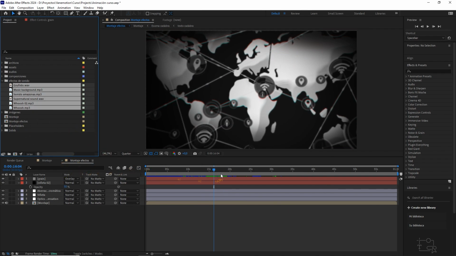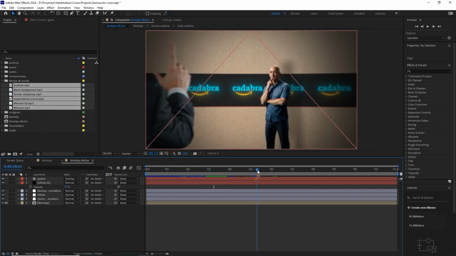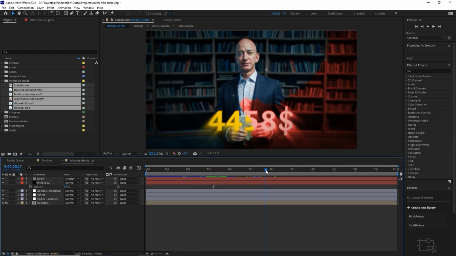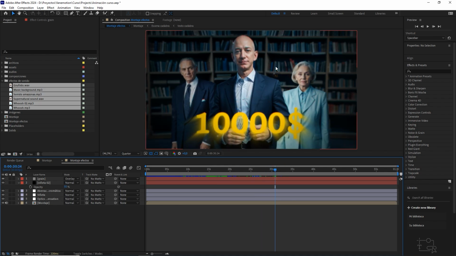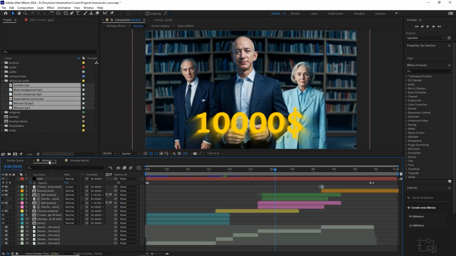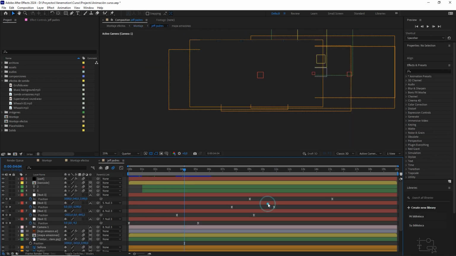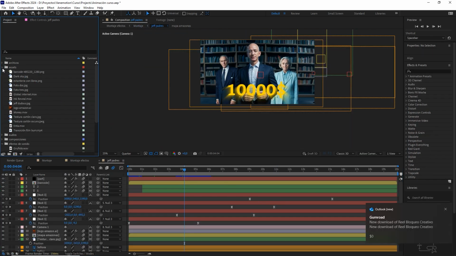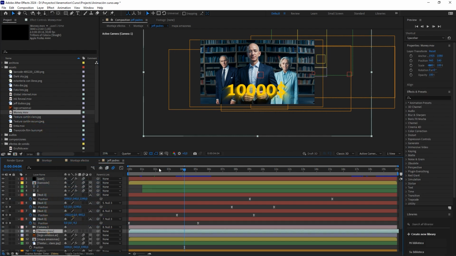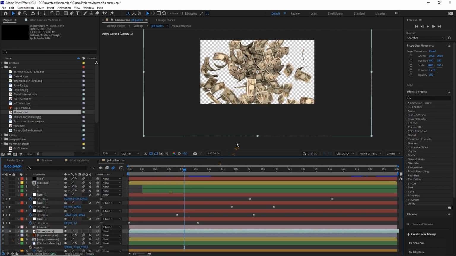Well, and before placing the sounds, I'm going to come to this scene in which Jeff appears with these two characters because I have realized that I need to put a file. So we enter the composition here, and in the assets folder, we have a video called Money, which is of some bills flying.